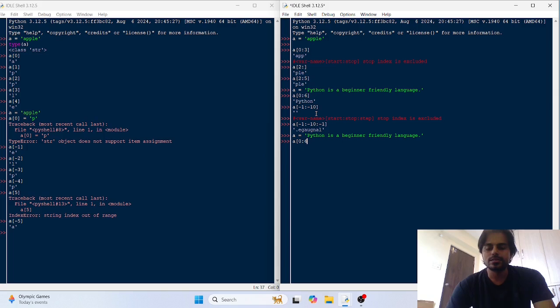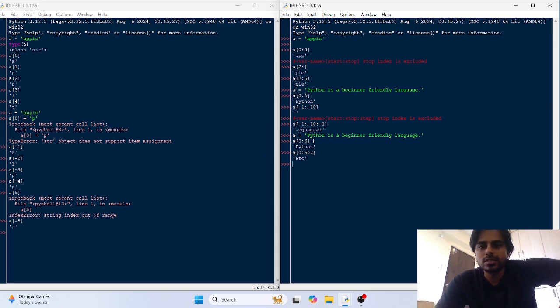And stop would be at 6. So when you do this you get Python. Now I am going to put the step also in this. So 0, 6 and the default step is 1. So it is taking every single character. When you are slicing, the default step property is 1. Have this in mind. If you do 2, it would take every second character, so it would take this character.